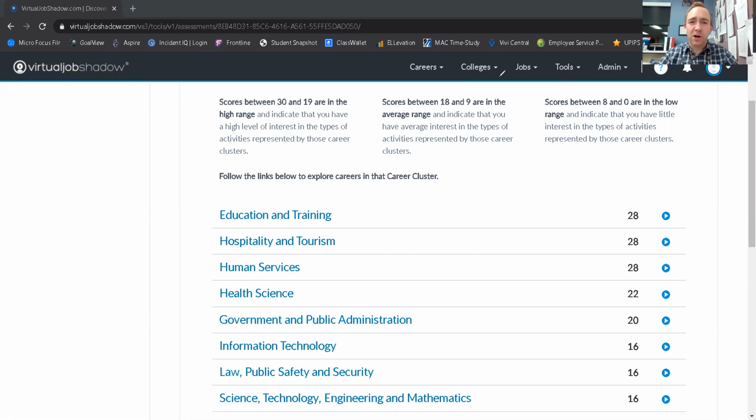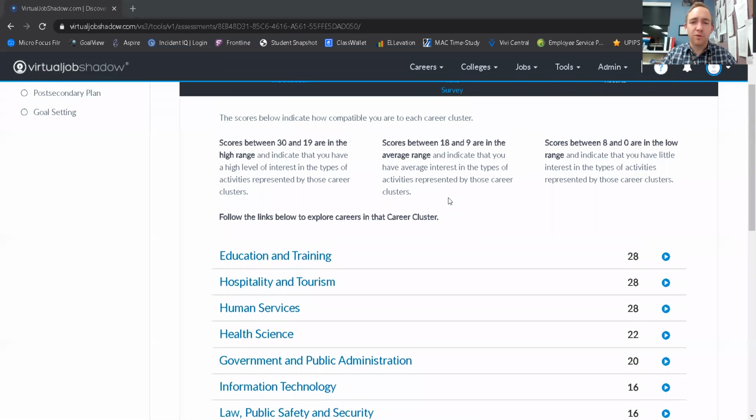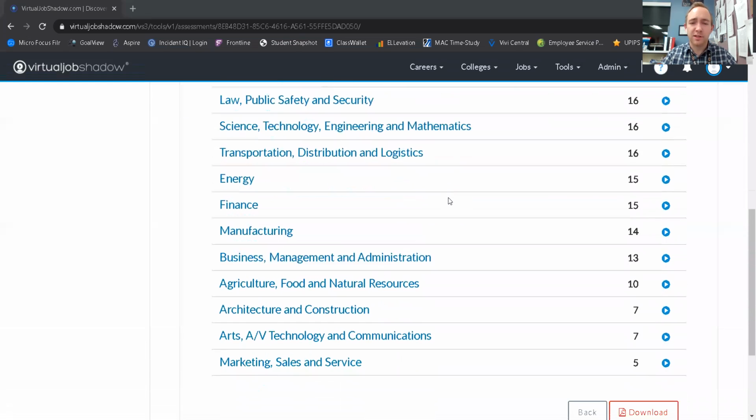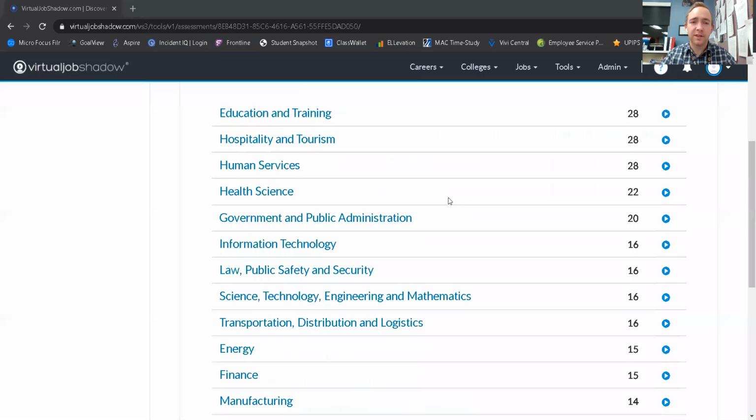So if, for example, on the survey, you indicated neutral a lot of times, you might get scores that tend to be lower, like 20 and below. And if you indicated a lot of extreme likes, you might get scores that are really high, like between 30 and 19. And if you indicate a lot of dislikes, you might get scores that are really, really low. So that's why it's really important to carefully consider each question and answer honestly.